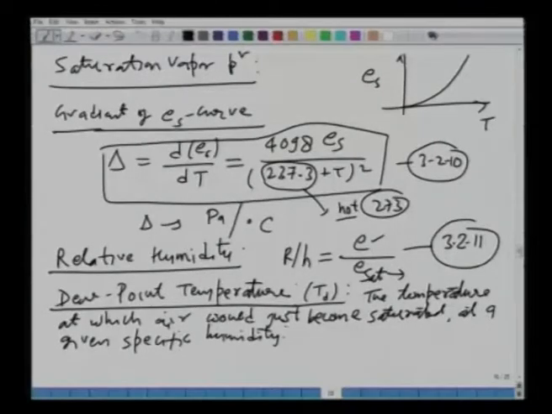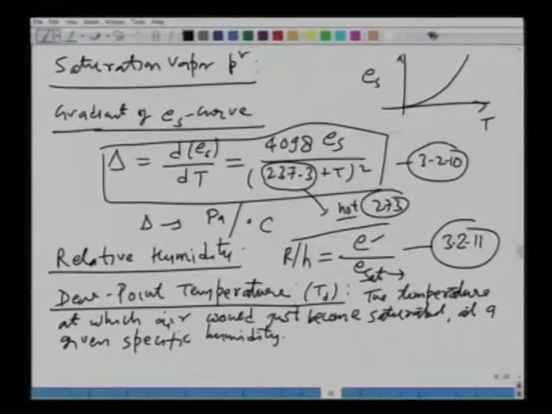So, dew point temperature is what? If you first look at the definition, that is the temperature at which the air would just become saturated at a given specific humidity. So, it is defined for a specific humidity. It is a measure of the relative humidity at any given point of time in the atmosphere.